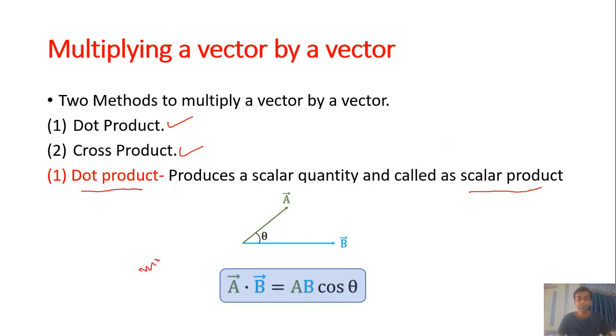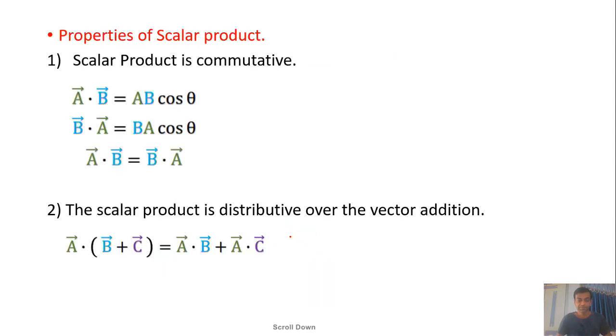Mathematically, if we have vector A and vector B, then the dot product has the mathematical formula: magnitude of A, magnitude of B, cos theta. Here theta is the angle between vector A and vector B.